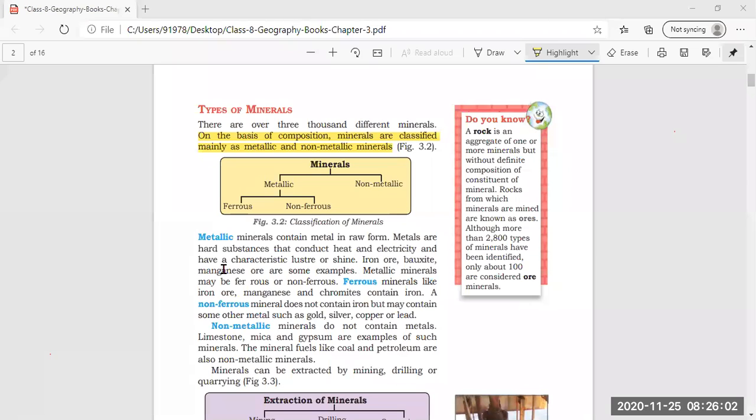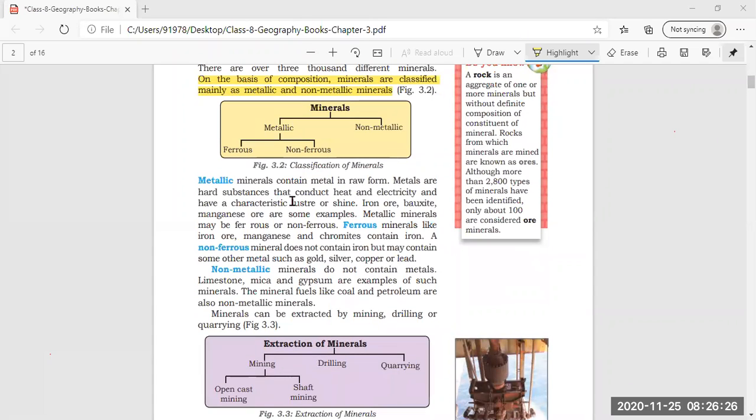Now in detail, we are going to study both metallic and non-metallic. And in metallic, again, ferrous and non-ferrous. Ferrous means those metals which contain iron, and non-ferrous means those metals which do not contain the property of iron. Clear?